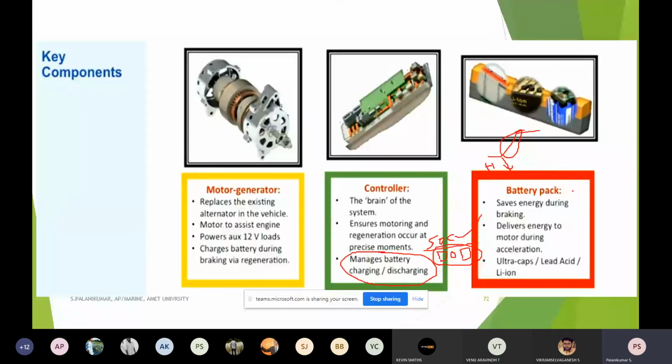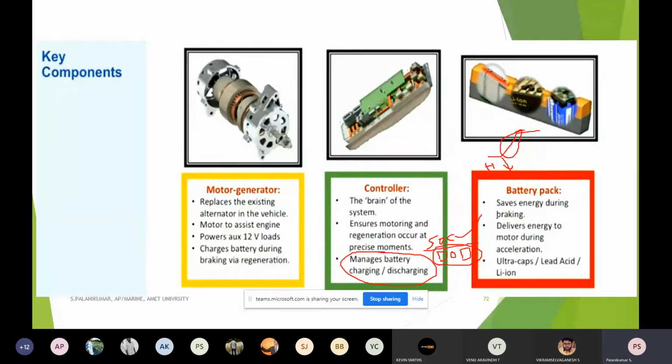Of course, for the battery pack, a proper energy management system is incorporated in the controller that will help keep the battery pack in a very good manner. Especially whenever there is a braking operation, it always has to receive energy. As a result, I am able to get how much is the depletion, how much is the charging, and how much energy is saved. Because of the depth of discharge, charge is depleting and coming down. Whenever I am in a braking operation, a certain portion of power will be fed back to the source.